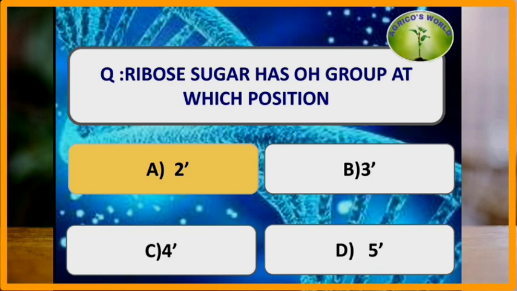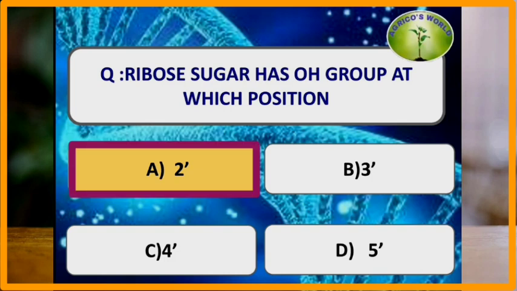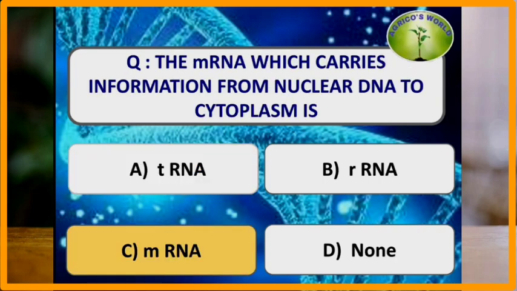Ribose sugar has OH group at which position? The ribose sugar has OH group at the second position, and it is the major difference in the structure of DNA and RNA. Which RNA carries the information from nucleus to the cytoplasm? The mRNA, which is the messenger RNA, carries the information from nucleus to cytoplasm.